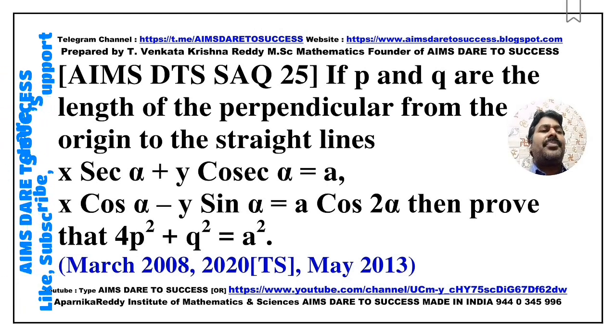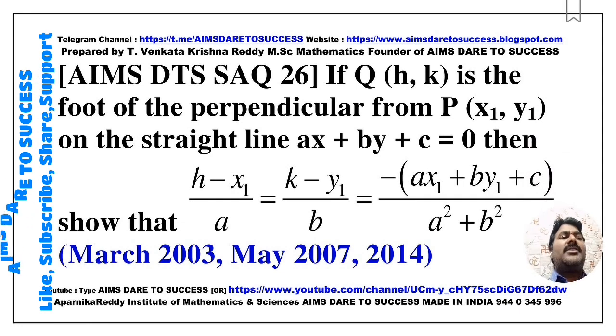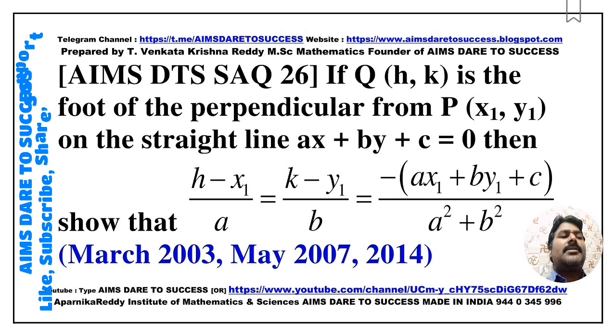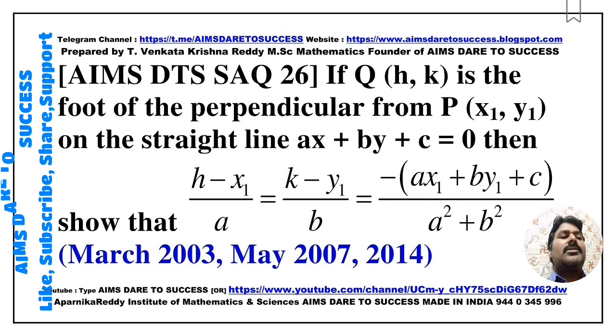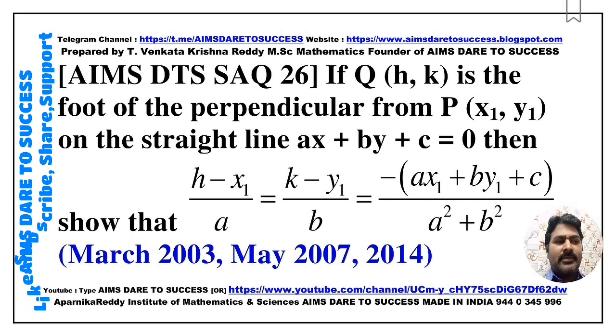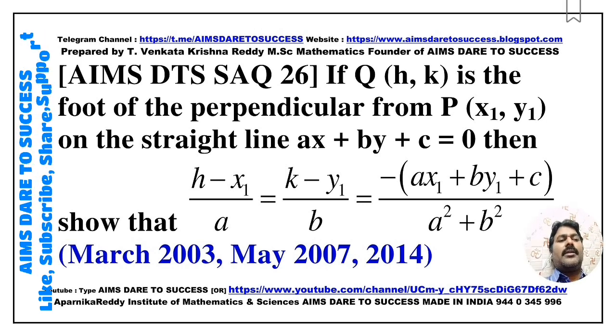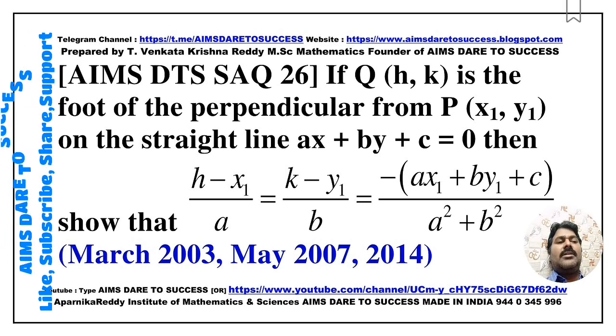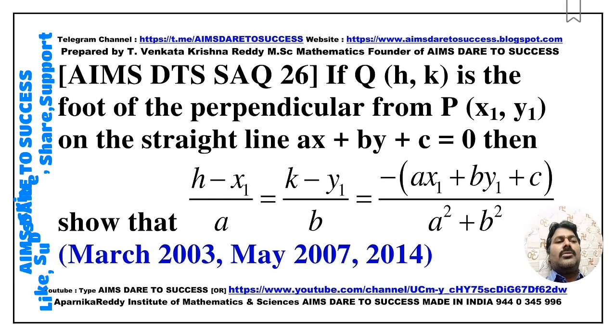Next SAQ 26. If Q(h, k) is the foot of the perpendicular from the point P(x1, y1) on the straight line ax plus by plus c equal to 0, then show that (h minus x1) by a is equals to (k minus y1) by b is equals to minus of (ax1 plus by1 plus c) by (a square plus b square). This question will also come as a long answer question related to this concept. So practice more. It is a VIP question. This question came from March 2003, May 2007, May 2014.